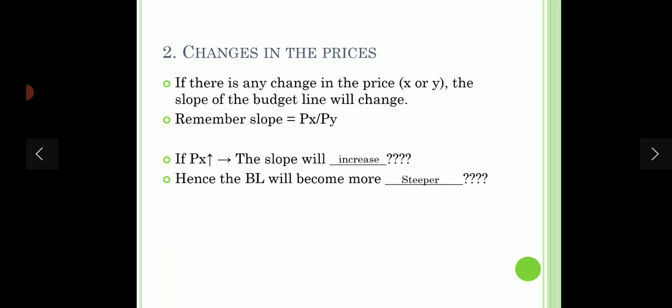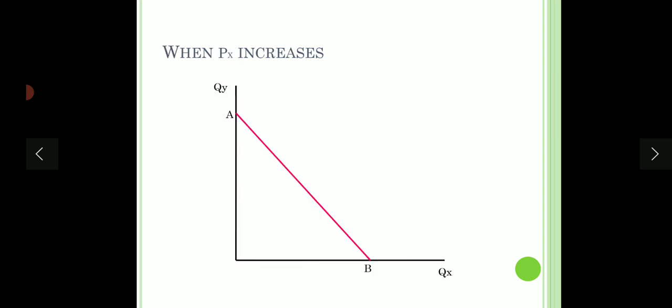Let us see this graphically. So here is a case, again on x-axis we have commodity X, on y-axis we have commodity Y, and AB is the budget line. So let us see what is happening when prices of X are increasing.